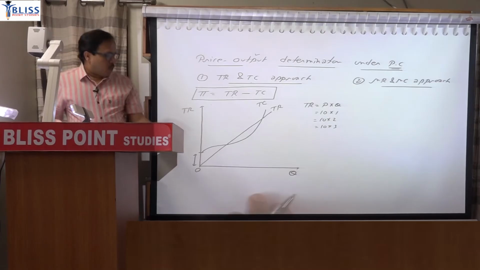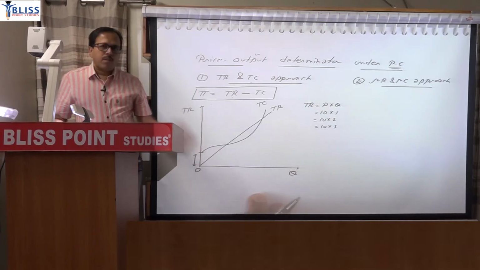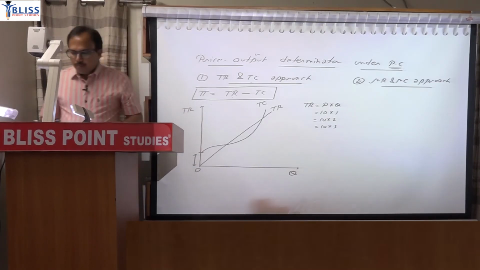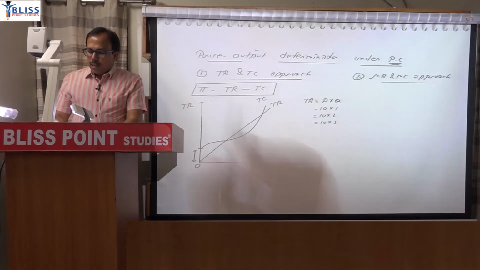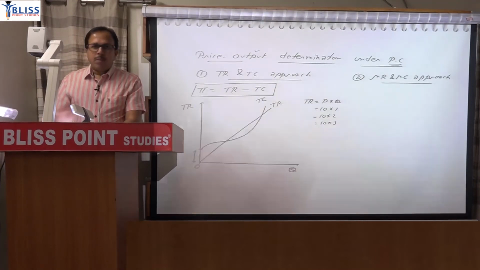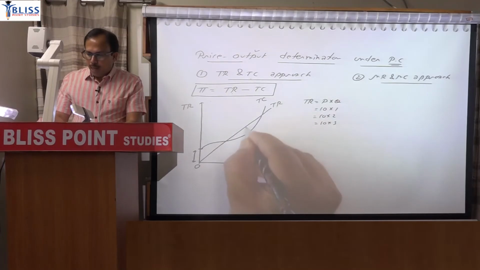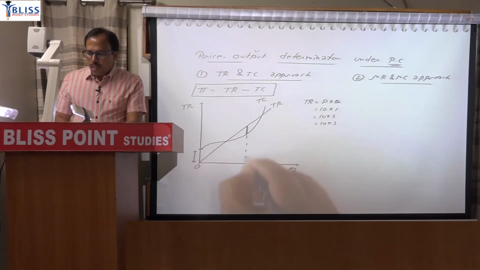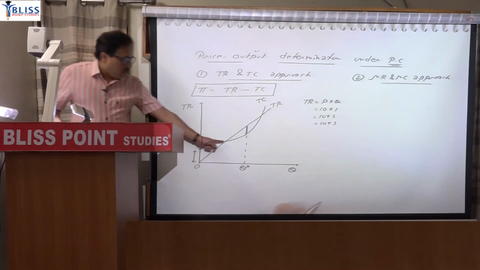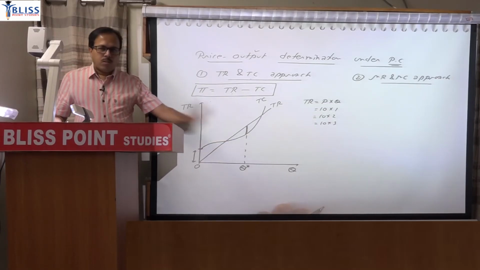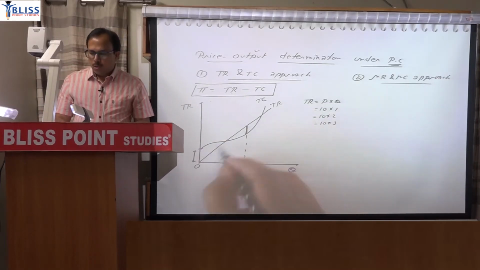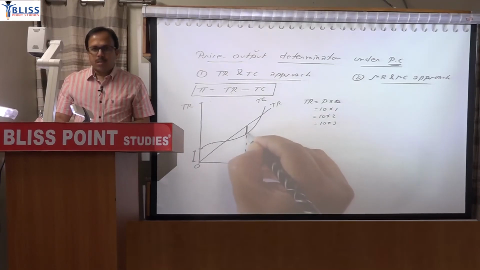Only variable, if we draw, we would draw from the origin. Here we started from here, meaning we have added the fixed cost. Now the gap between TR and TC has to be maximized. So the gap is maximized here, vertical distance. So this is the quantity where profit is maximized. At this point TR equals TC, so no profit no loss. Here also to the left TC is above, so there is loss. So here the gap is maximized.